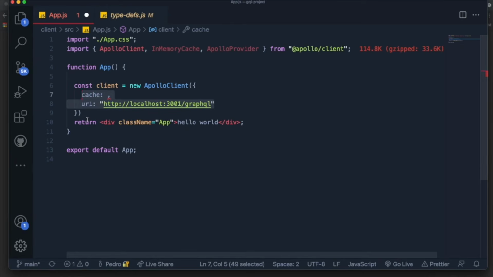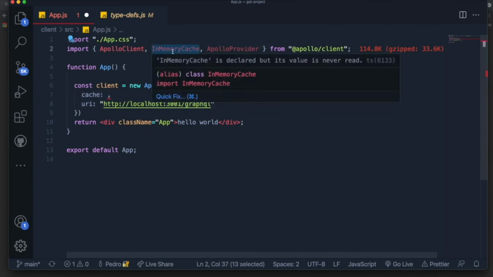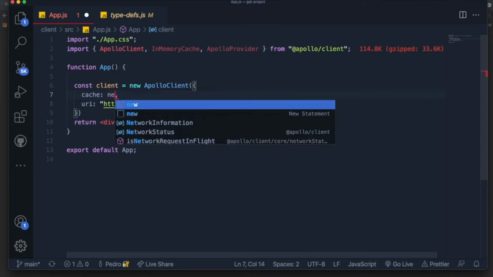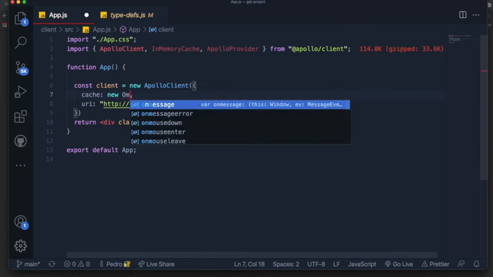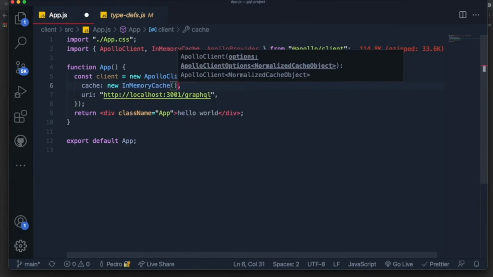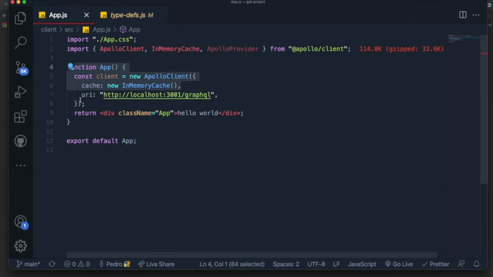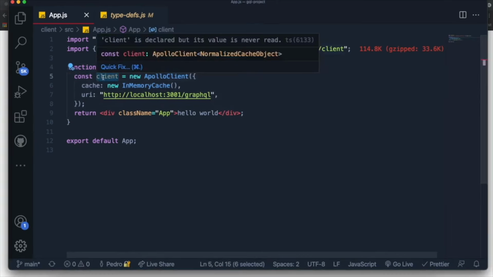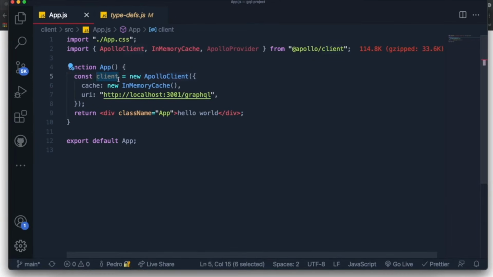And with the Apollo client library, they have an option which is basically just determining that your cache is in memory, which means it's literally going to save that information, or cache the data, in memory. So we'll just say that our cache system will be in-memory cache, and we can just declare it like this, and GraphQL will know exactly what to do. So now that we have this client variable over here, we basically just declared how the structure of our API will be and what API we're communicating with.